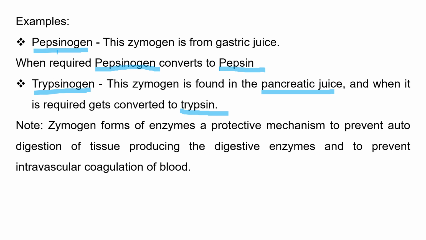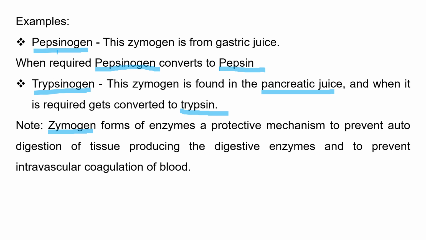By the way, why are these zymogens formed? Why are enzymes formed in the zymogen or inactive form? The zymogen form of an enzyme is a protective mechanism to prevent autodigestion of the tissue producing these digestive enzymes, and to prevent intravascular coagulation of blood.